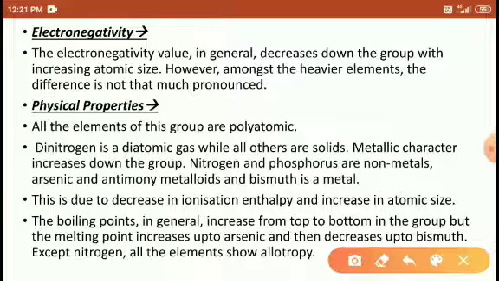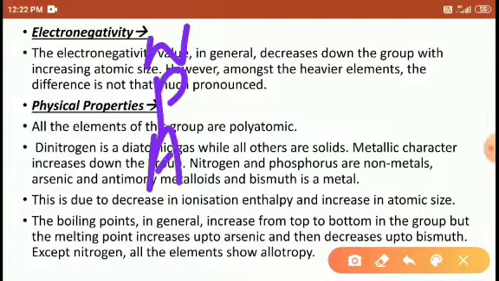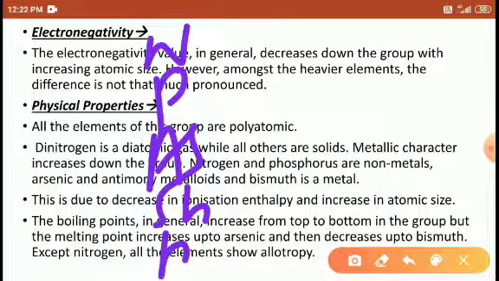So here, students, for nitrogen, phosphorus, arsenic, antimony and bismuth, the boiling point increases from top to bottom because the size of the elements increases, but it decreases in bismuth.